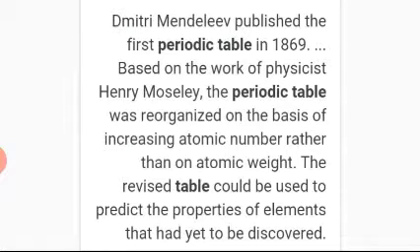Mendeleev. Before this modern periodic table, Mendeleev also arranged elements. Mendeleev published the first periodic table in 1869, and the modern table is based on the work of the physicist Henry Moseley. Moseley arranged elements and he made a rule: the periodic table was recognized on the basis of increasing atomic number rather than on atomic weight.